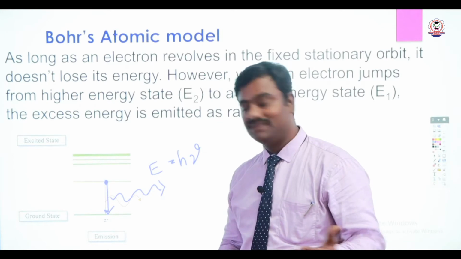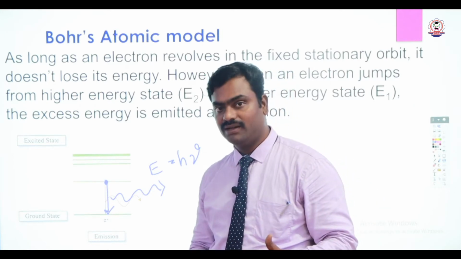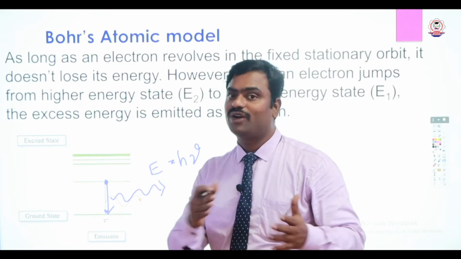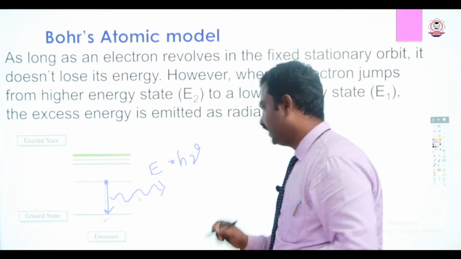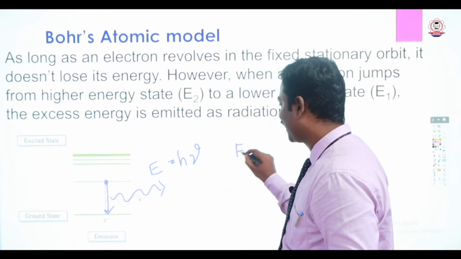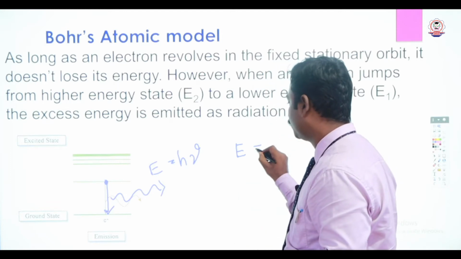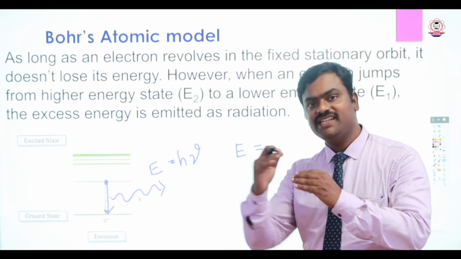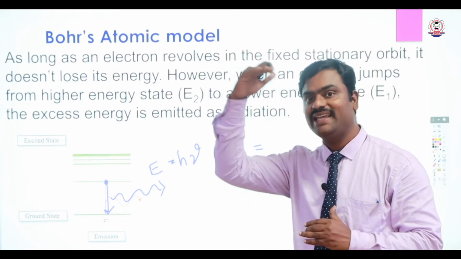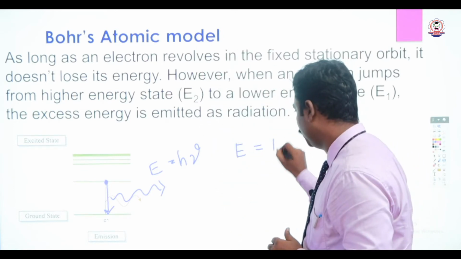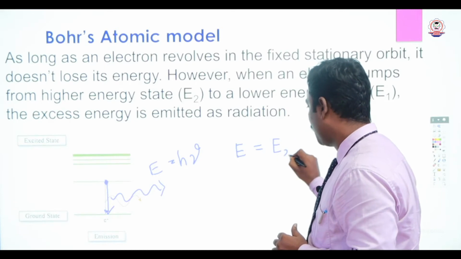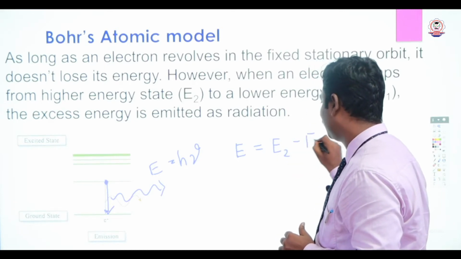Also, this energy can be calculated from the energies of the orbits. The energy of the emitted light is equal to the energy of the upper orbit, that is the higher energy state, E2, minus E1.